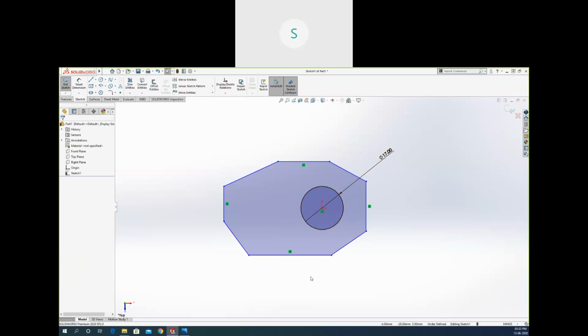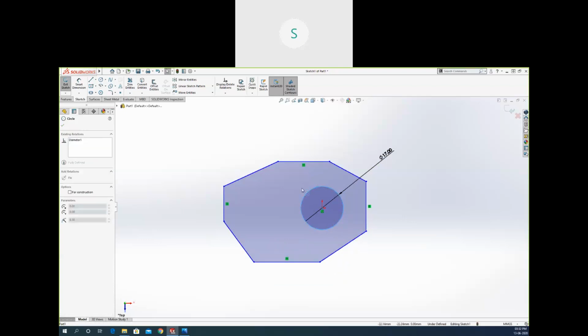In SolidWorks or in 3D modeling, we need to create the sketch fully defined, meaning it should not move. If you click here, you can move the component like that, you can move the lines like that. Okay, but if you go here and drag, there will be no change because we have defined the diameter should be this one. So it will retain the size and stay consistent to this point. It will not move from this point because we have the relation added here. So we need to add some relations directly from that.